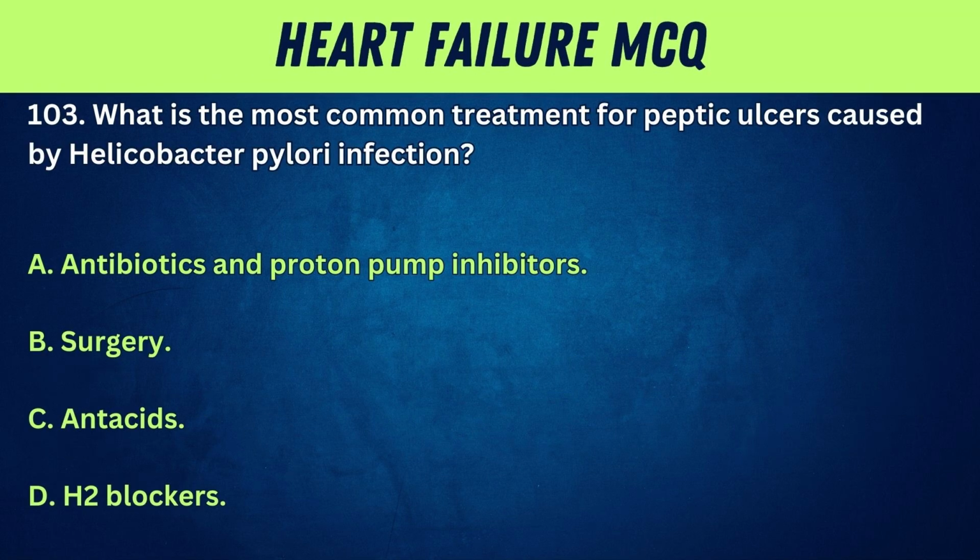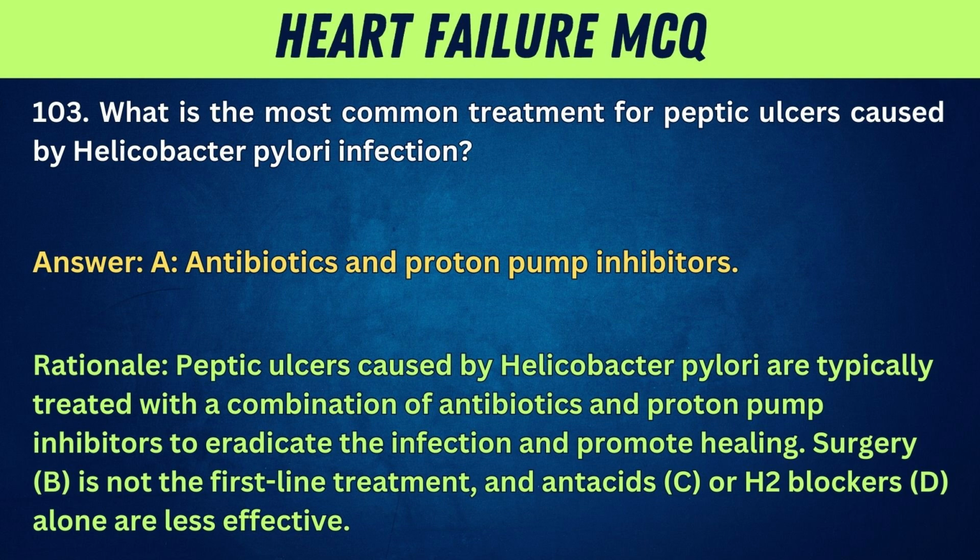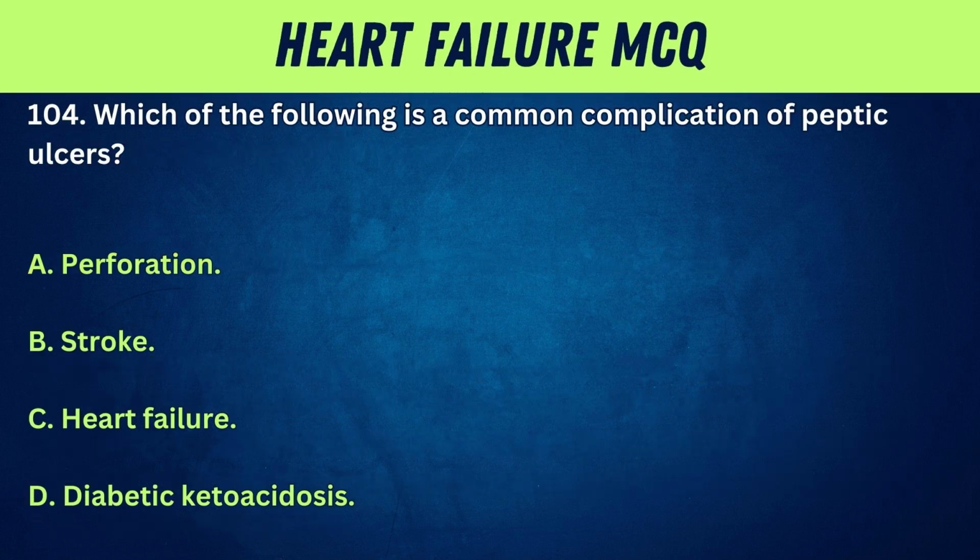103. What is the most common treatment for peptic ulcers caused by Helicobacter pylori infection? A. Antibiotics and proton pump inhibitors. B. Surgery. C. Antacids. D. H2 blockers. Answer: A. Antibiotics and proton pump inhibitors. Rationale: peptic ulcers caused by Helicobacter pylori are typically treated with a combination of antibiotics and proton pump inhibitors to eradicate the infection and promote healing. Surgery, B, is not the first-line treatment, and antacids, C, or H2 blockers, D, alone are less effective.